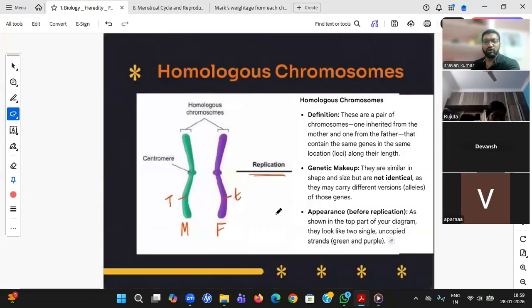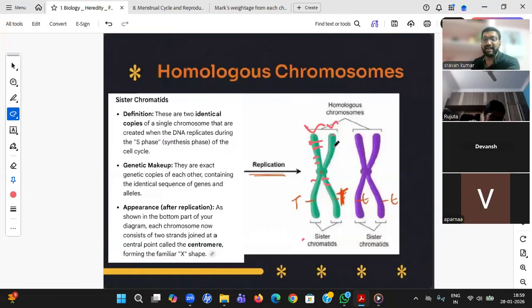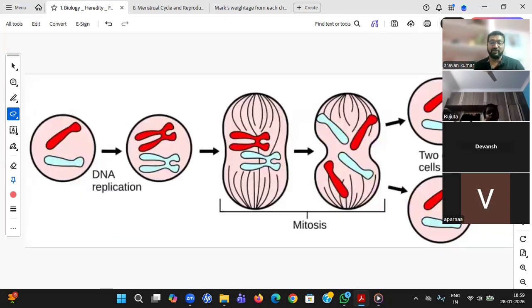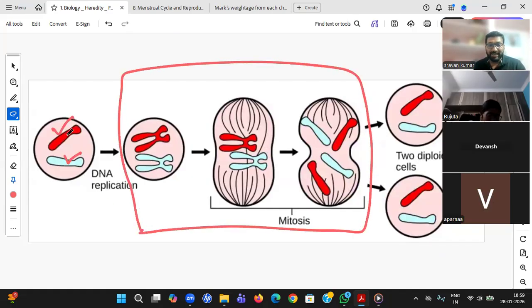Whenever your zygote is going to form two cells, what is happening? DNA replication is happening. How is that happening? It should happen like this. Your father's chromosome will be copied, and your mother's chromosome. Now there should be no confusion. Then how, sir, are they just mixing? You see, this is the final figure, because this is what you got from father and this is what you got from mother. So before going to two cells, the DNA copy will happen. Your father's chromosome is copied, your mother's chromosome is copied.